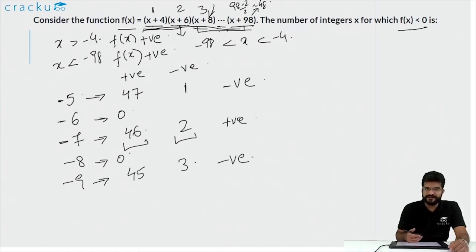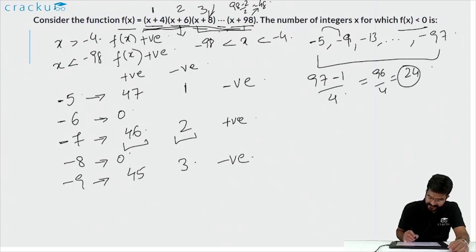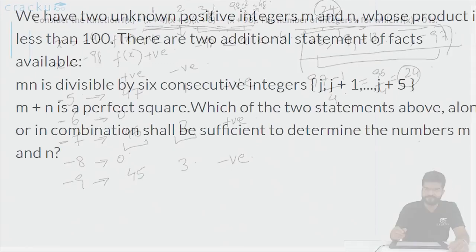So here you can observe a pattern. f of x is negative whenever x is equal to minus 5, minus 9, minus 13, and so on, and the last term will be minus 97. Now to calculate the number of terms in this, you can just subtract 1 from 97 and divide it by 4, because the common difference is 4. This is equal to 96 by 4, or 24 integers. So the number of integers for which f of x is negative is 24, and those numbers are given in this series, minus 5 to minus 97.